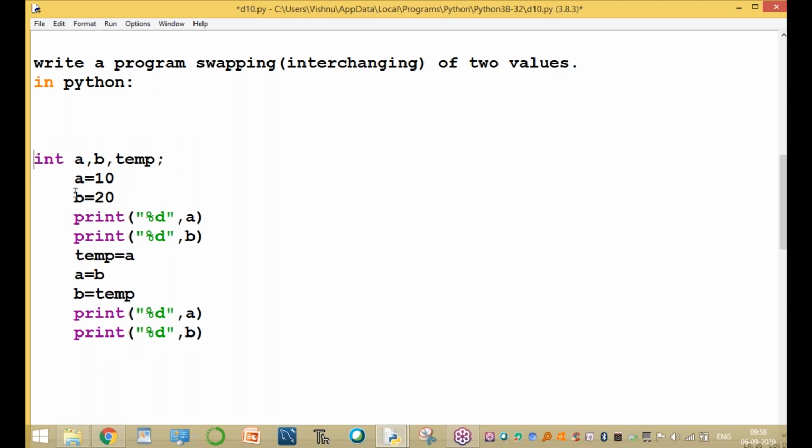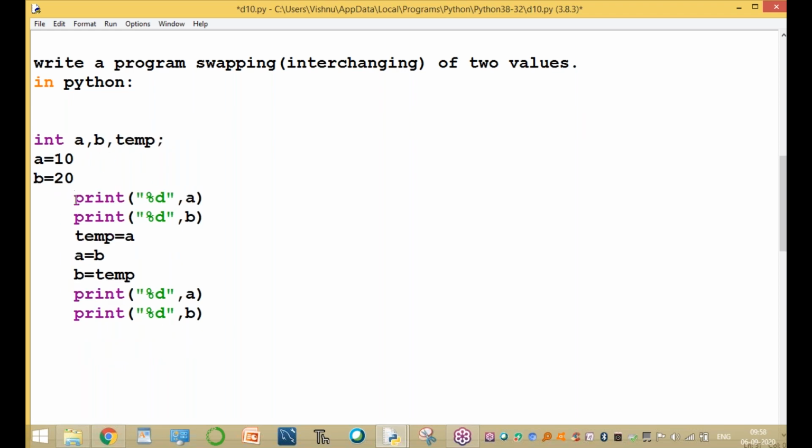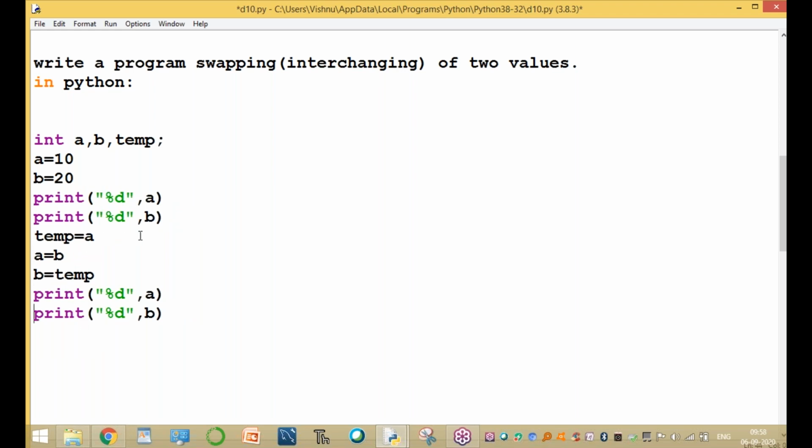So this is our real program. No need for begin and curly braces. Now the output statement in C language is printf. Here the output statement is only print. No percentage format specifiers are required. Now print of A, print of B, and the assignments A equal to M, M equal to B.